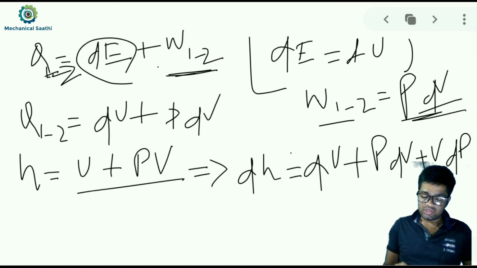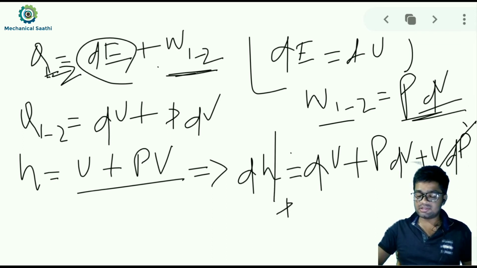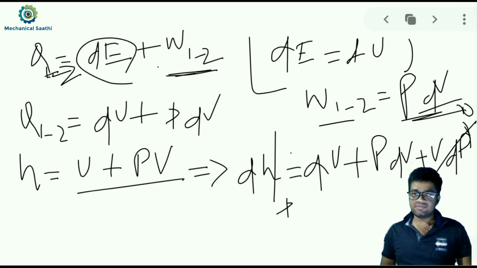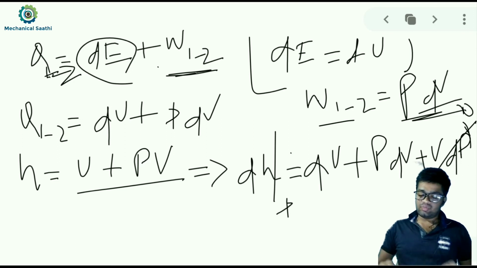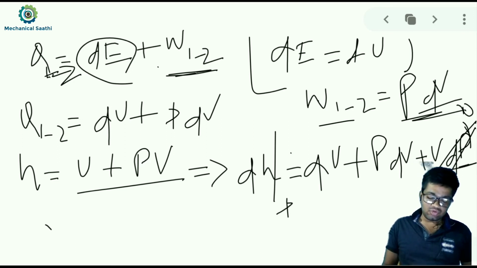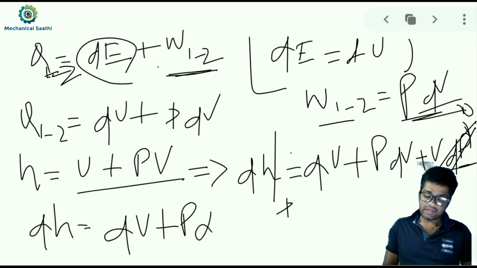So dH at constant P, we can neglect the VdP because there is no pressure change from the 1 to 2 process, so dP will be equal to 0, so VdP will be equal to 0. So dH we can rewrite as dU plus PdV.